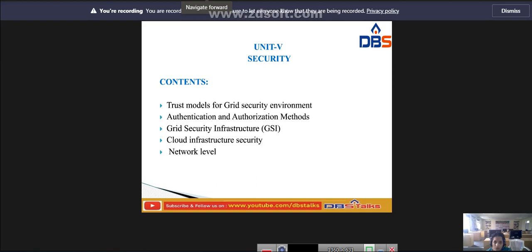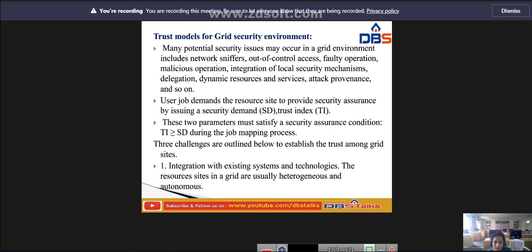Coming to the first video, that is trust models for grid security environment. What are the main potential security issues that occur in this trust model?